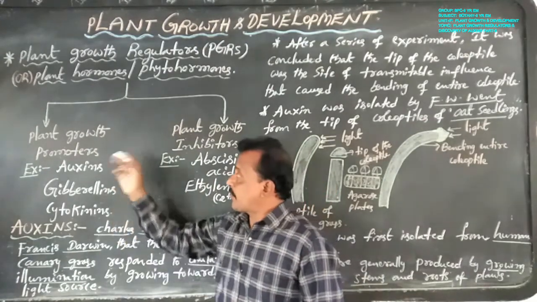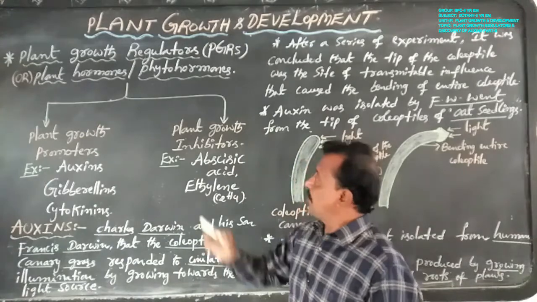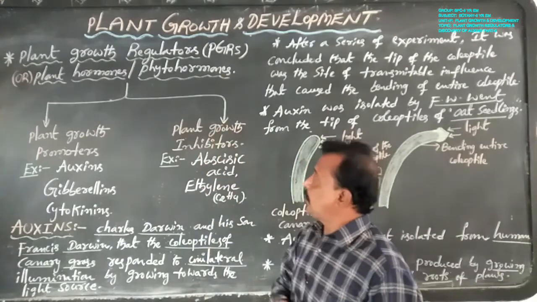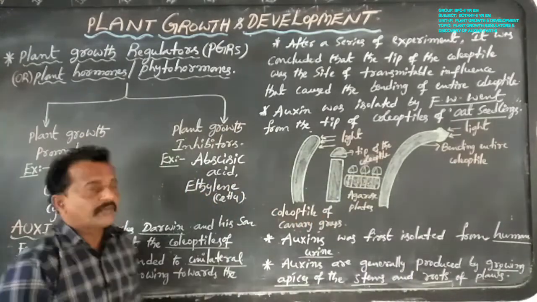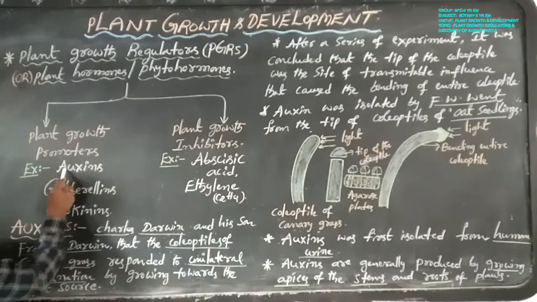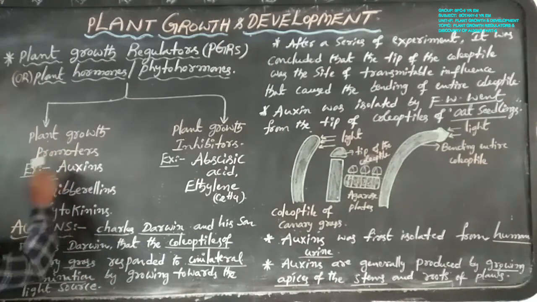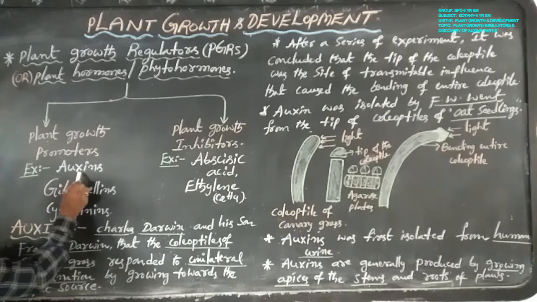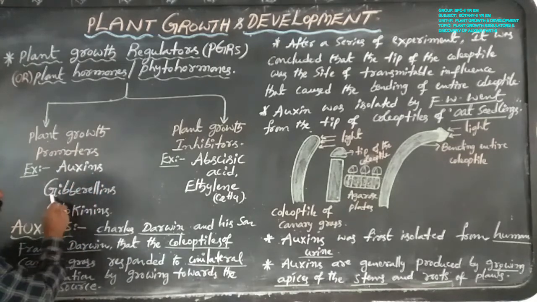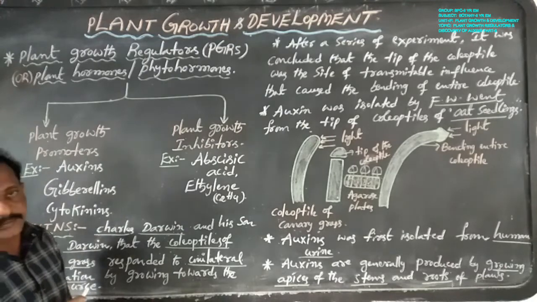What are the examples for plant growth promoters? What are the examples for plant growth inhibitors? Dear students, examples of plant growth promoters are auxins, gibberellins and cytokinins.